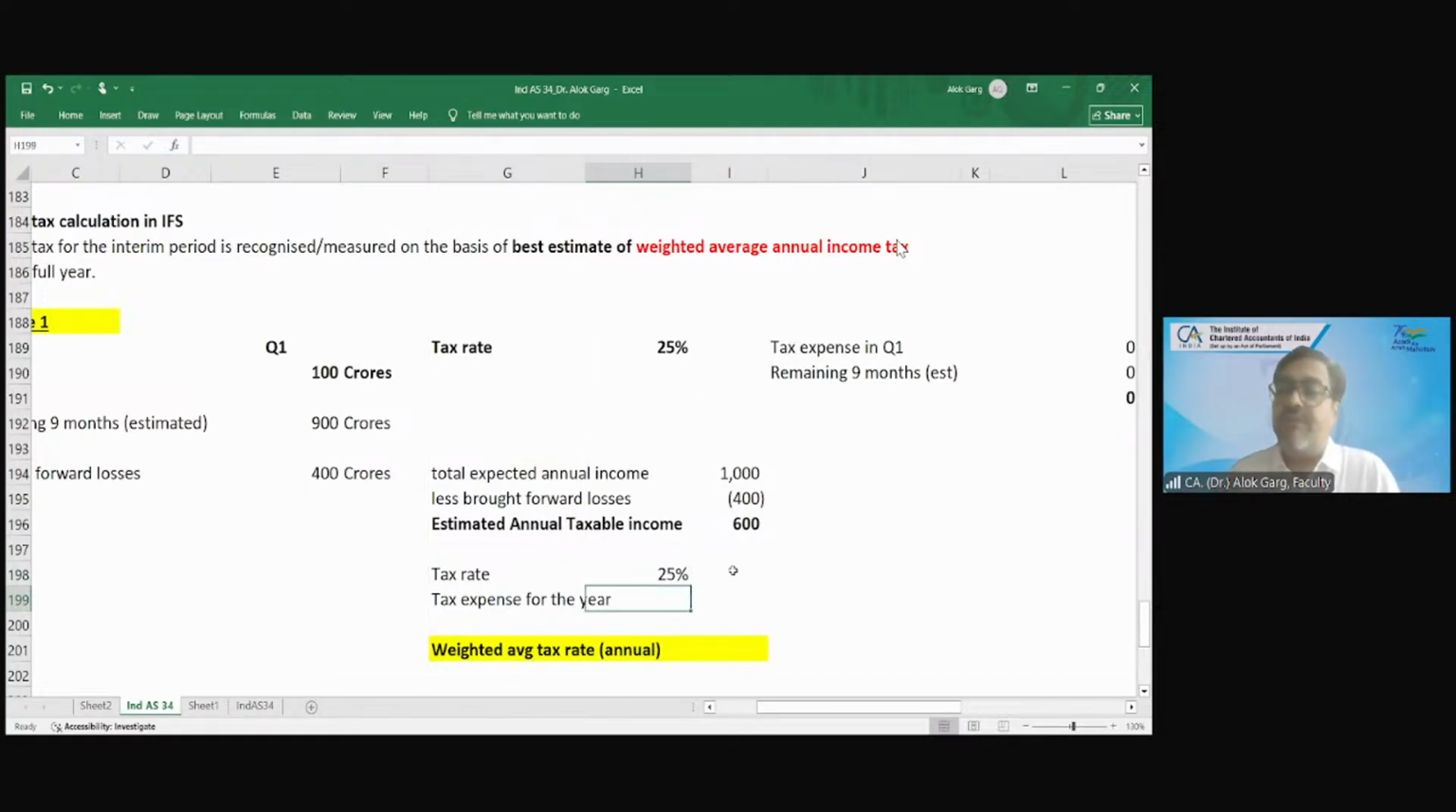Okay. So if your taxable income is 600 crores and your tax rate is 25%, what is the tax expense for the full year? 150 crores. Your 150 crore tax is out of which income? What is your total annual income? 1,000 crore. So you are paying a tax of 150 crore on 1,000 crore. What is your weighted average annual tax rate?